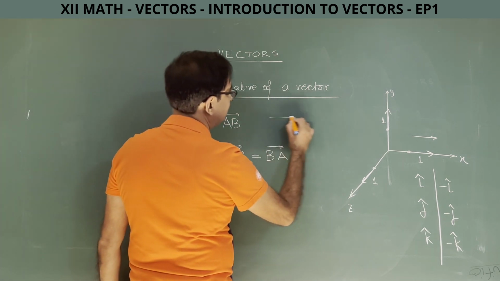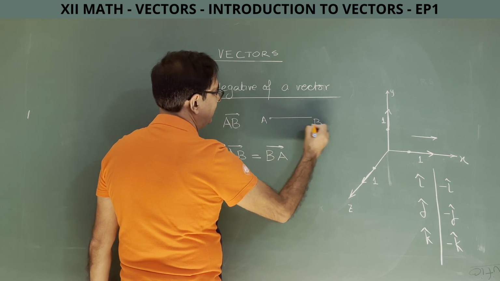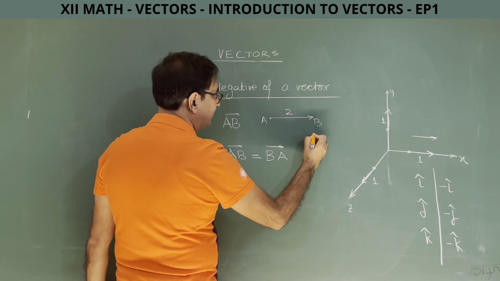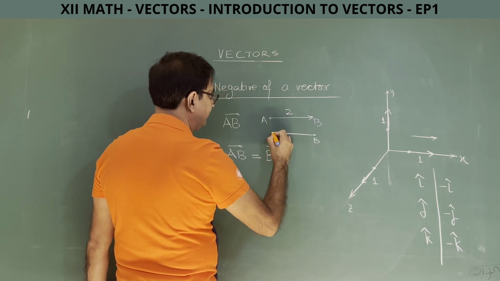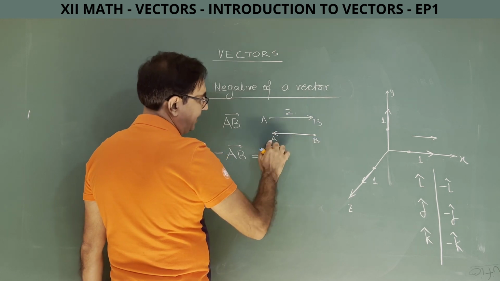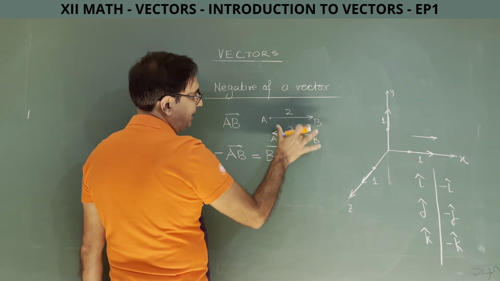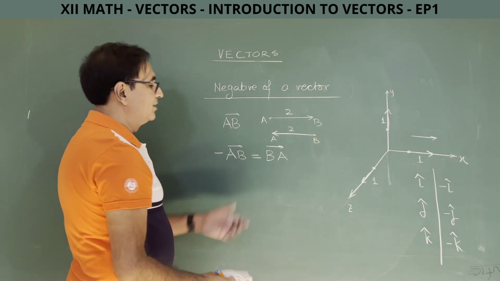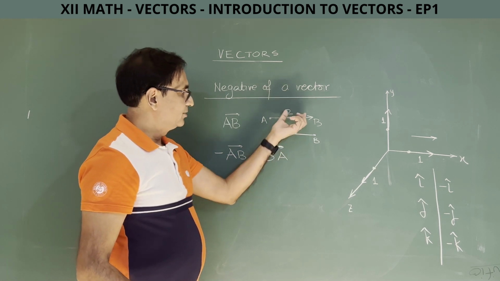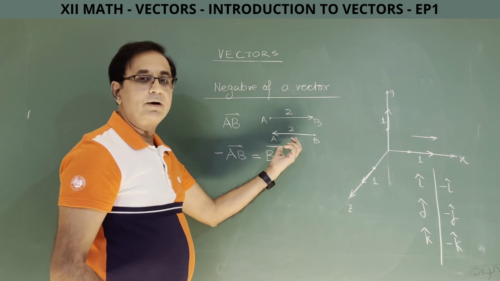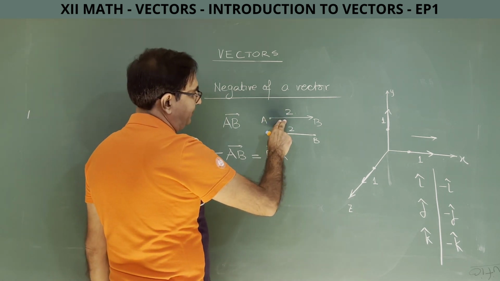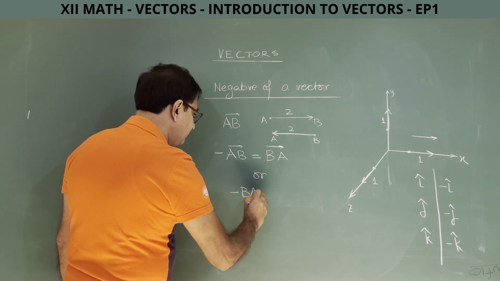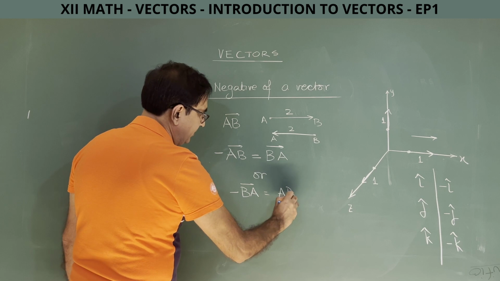Let me draw a diagram for you. See here, this is A, this is B and this is the direction. Unit whatever you can take, magnitude say 2. Now what will be vector BA? This is B, this is A, so this is BA. This also will have the same line segment, only the difference is the direction. So vector AB and vector BA are of same magnitude but opposite direction. So I can say negative of AB is vector BA, or negative of vector BA is equal to vector AB.